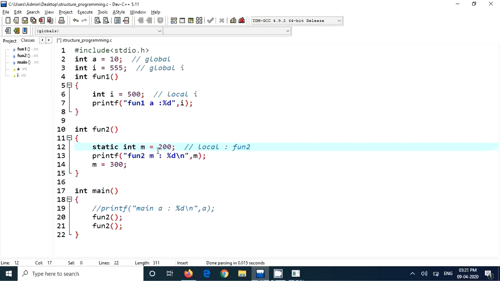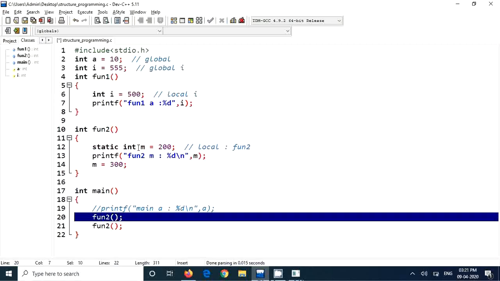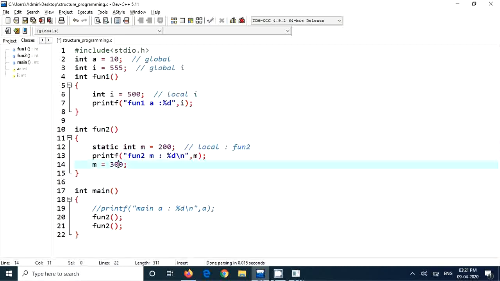This will not happen again, and this is the thing you have to listen carefully to here. First of all, when fun2 was called the first time, m was given the value 200, and m was updated to 300, and it is of type static. So that means it is preserved with the 300 value. When fun2 is called again, it will not do this reinitialization, because it's of type static.